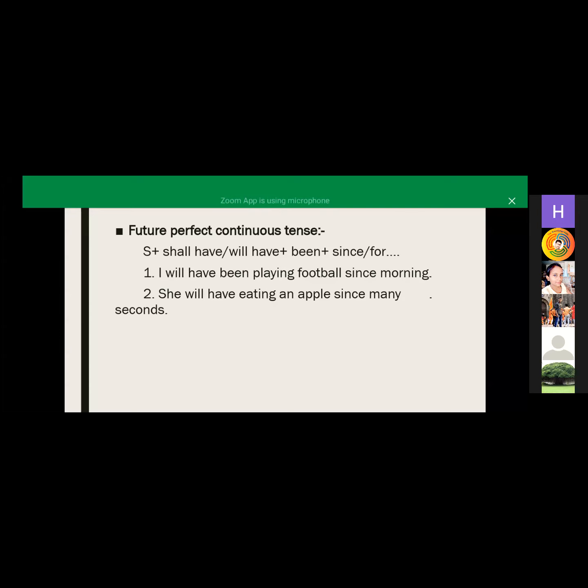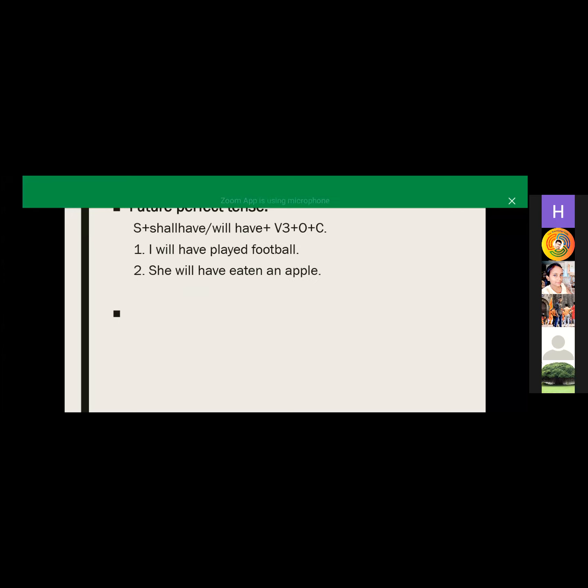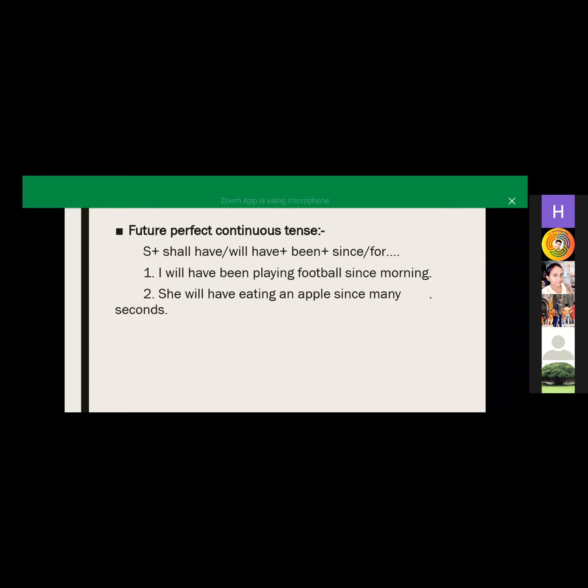As far as I am concerned, future progressive tense, so future continuous, is meant for expressing some action that will be continuous in future. The difference between future continuous and future perfect continuous is that when we consider future perfect continuous tense, the action will be in progress for longer than usual.